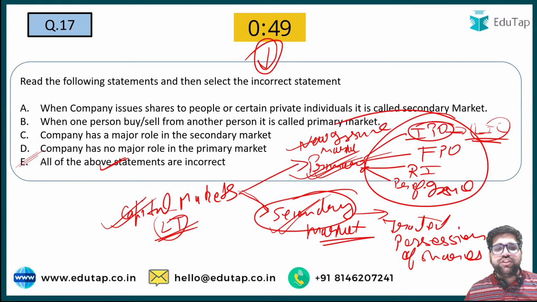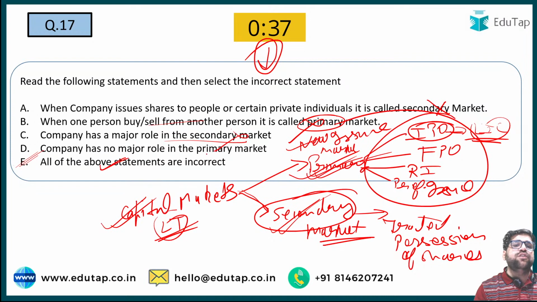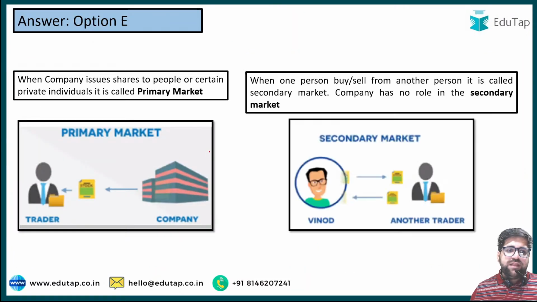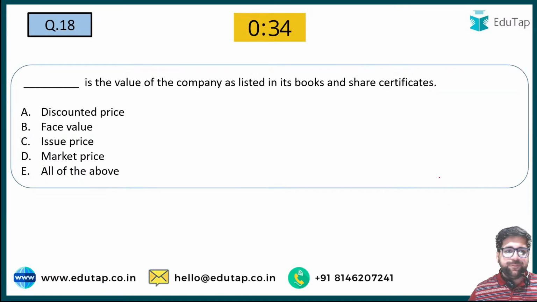When a company issues shares to the people or certain individuals, it is called secondary? No, it is known as primary. When one person buys and sells from another person, it is known as primary? This is also wrong because it is known as secondary. A company has a major role in secondary? This is also wrong. Statements C and D are just interchanged. So I hope that much is very clear to you. This is primary market and this is secondary market.